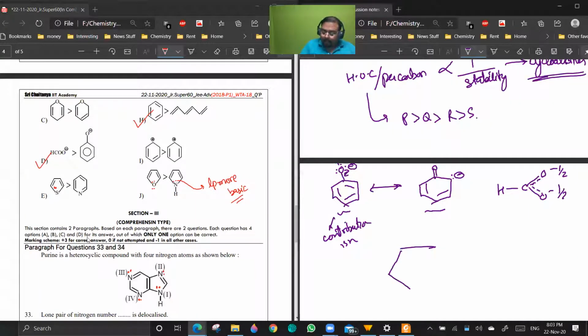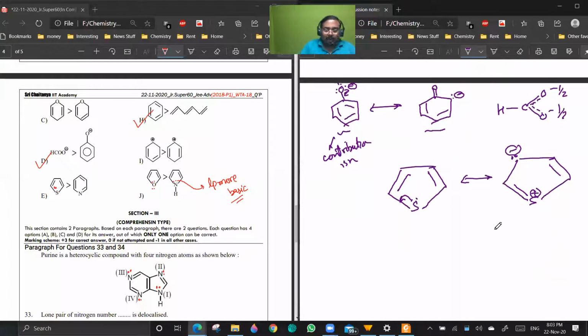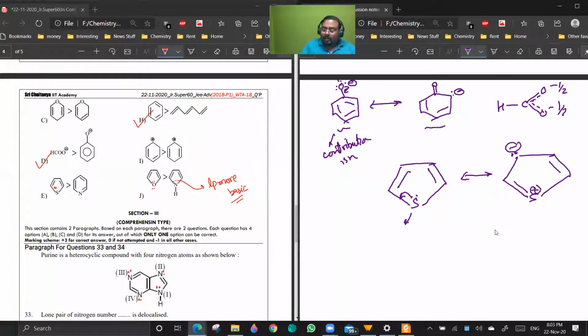Okay. Now in this case, again it is about equivalent resonance. If you are delocalizing the sulfur lone pair, the other resonating structures will have a plus charge on sulfur and a minus charge on carbon. Getting a point? Yes or no? So even though aromaticity and resonance are taking place, this is more stable. Are you getting a point? Yes or no? Then this, because here there is a separation of charges also. Getting a point? Yes, sir.